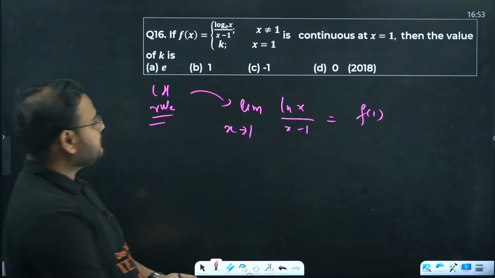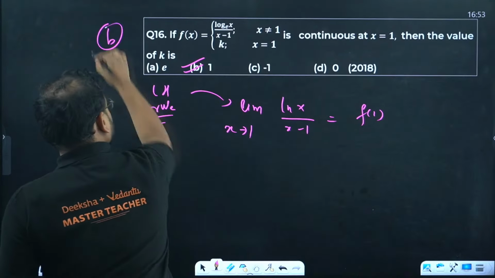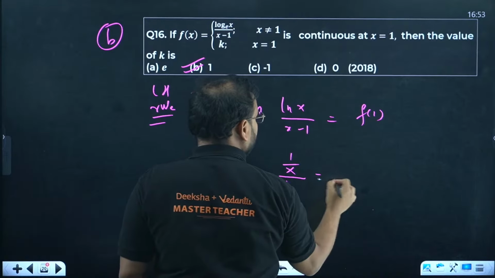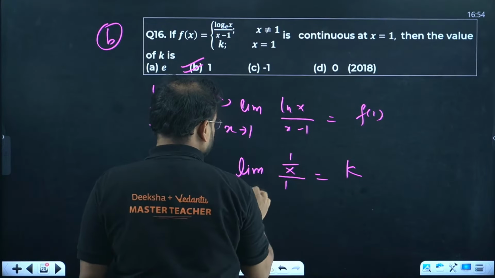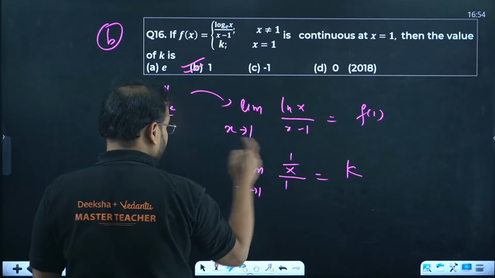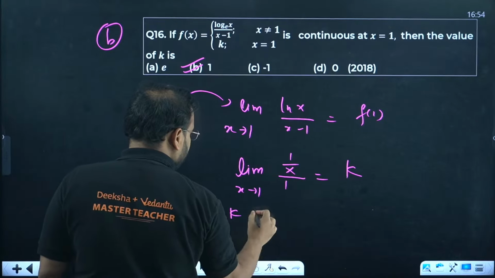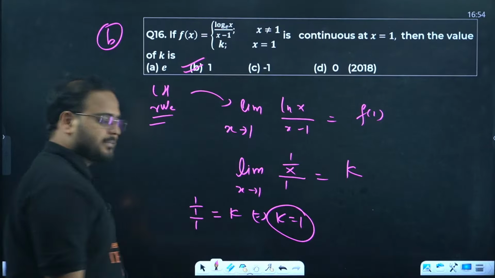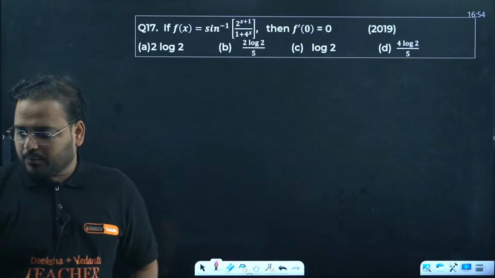B is the right answer, by the way. Differentiate this, we get 1 by x. Over here we get simply 1 equal to f of 1, which is k. The limit still exists. x tends to 1, put it here. We get 1 by 1 equals k. Clearly the value of k is 1. So B is correct. 17th one now.